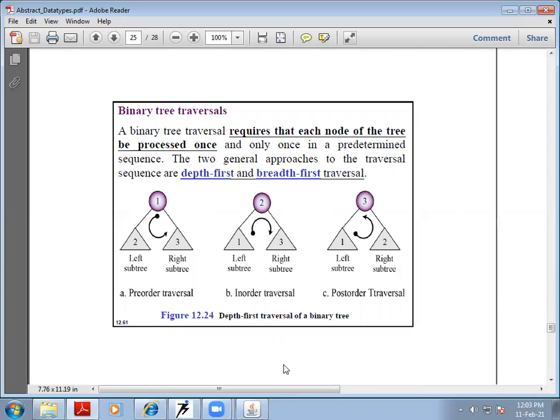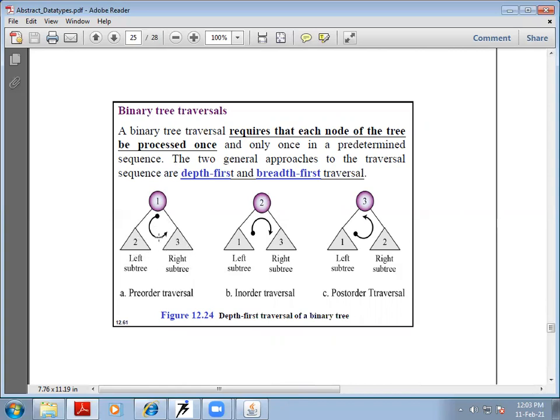Now, how do we traverse a binary tree? There are three different ways in which we can go through the binary tree. In traversal, we want each node of the tree to be processed once and only once in a predetermined sequence.